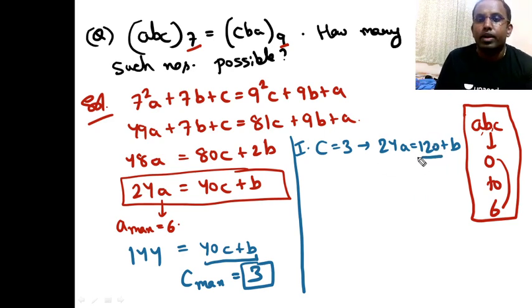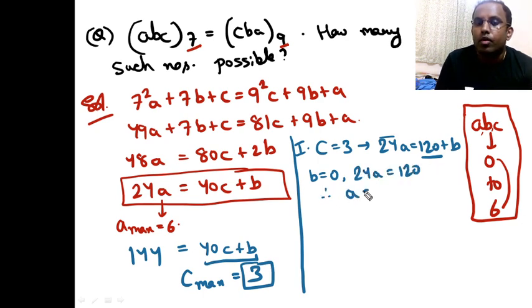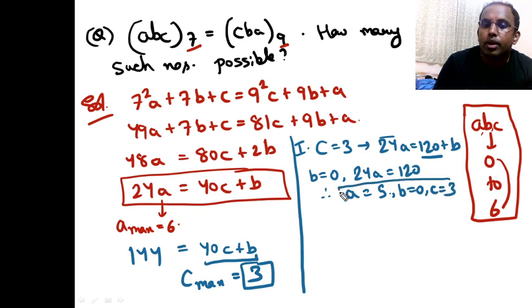So 24A is equal to 120 plus B. That means B is equal to 0. 24A is equal to 120, therefore A is equal to 5. So A equal to 5 will satisfy this. So if A equal to 5, then B is equal to 0 and C equal to 3. So I got my one number when C equal to 3.